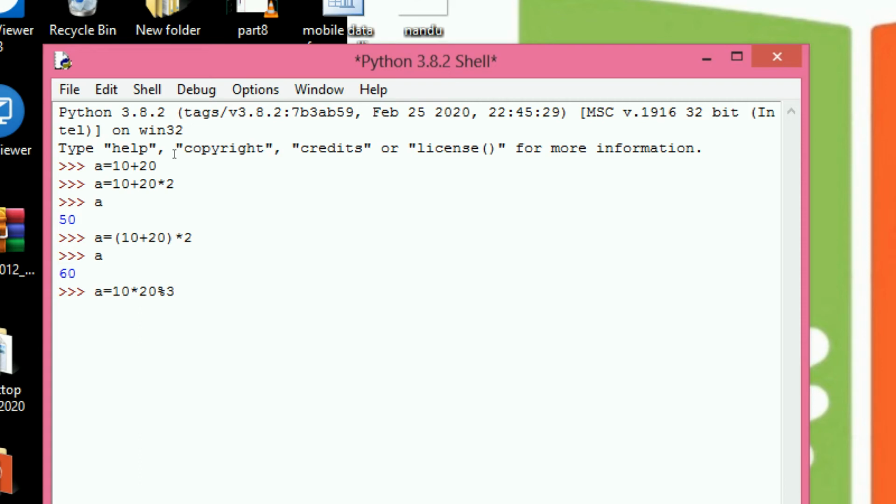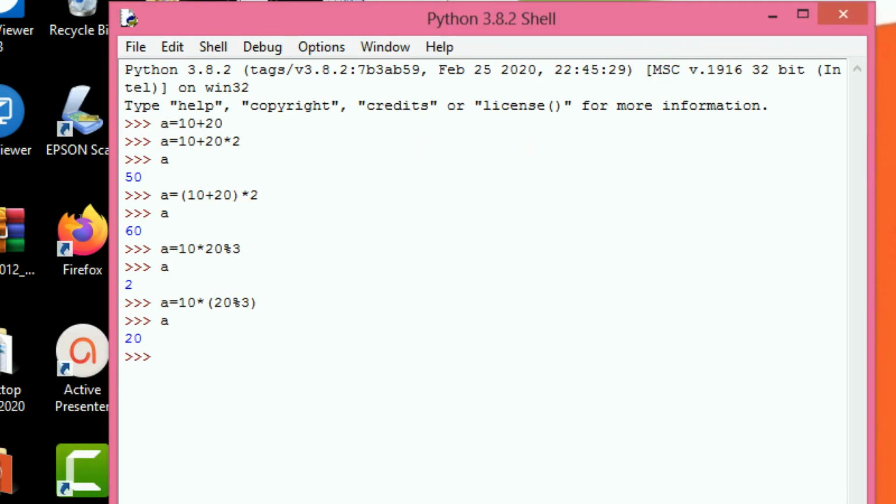So here 10 into 20 is performed first, after that the modulus operation. For example, I am giving the same instruction, 10 multiplication (20 percentage 3). Here the parenthesis has highest precedence, so the modulus operation is done first, next multiplication. Okay, a equals 4 less than 6 less than 8. It returns True.